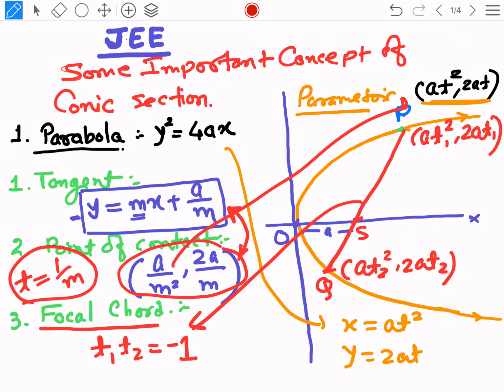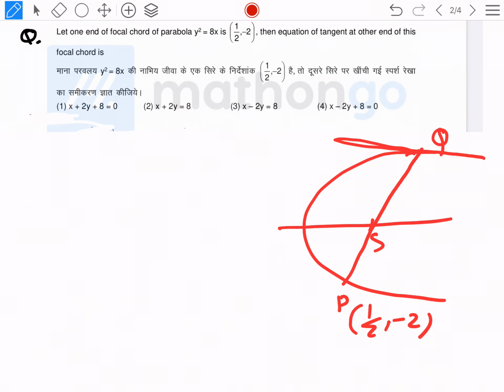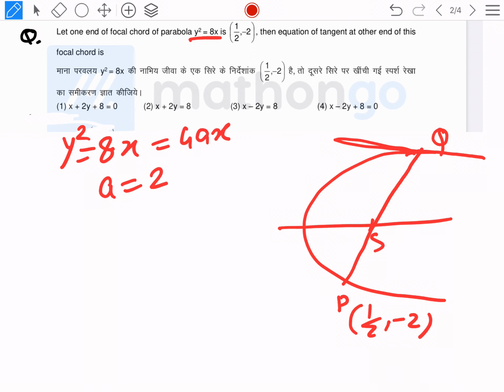So if we use these tricks, then students, here we can see y square is equal to 8x. First of all we will find a is equal to 2, because we compare it with 4ax. Now our given point is, let it be, at1 square comma 2at1.